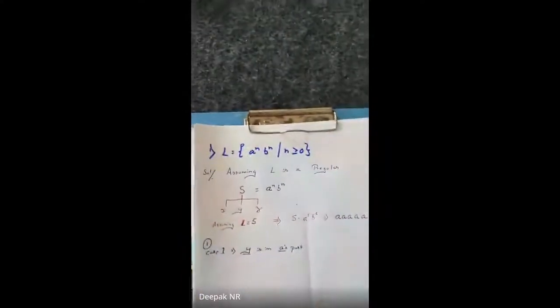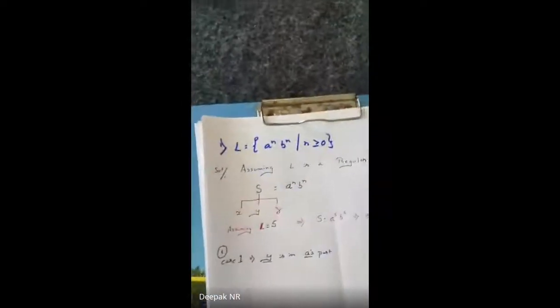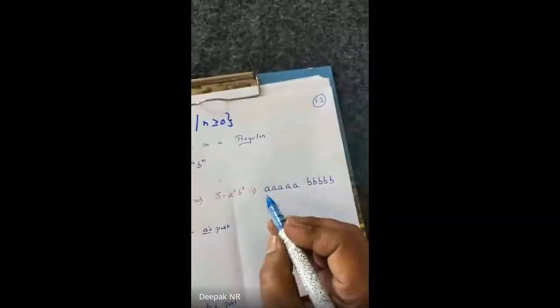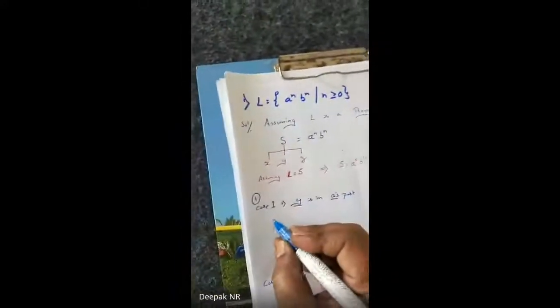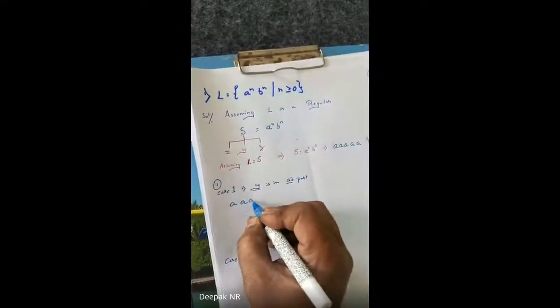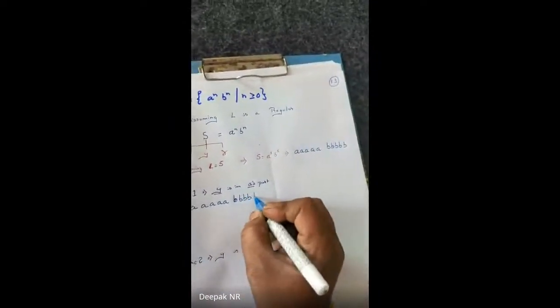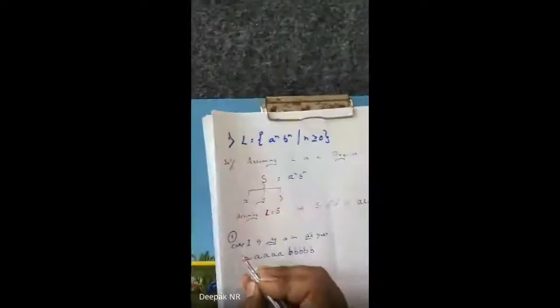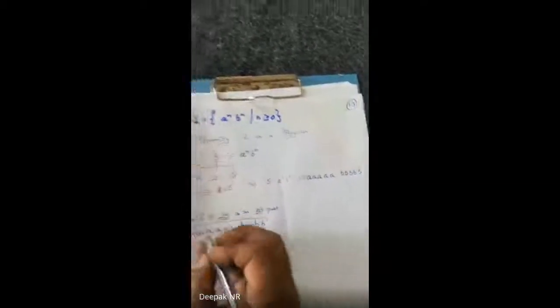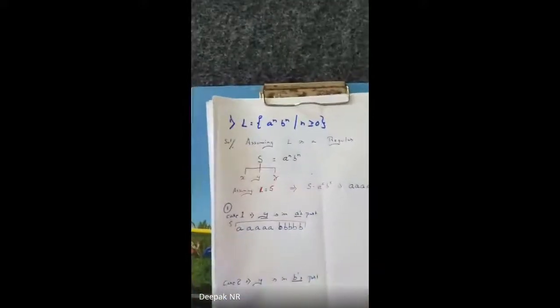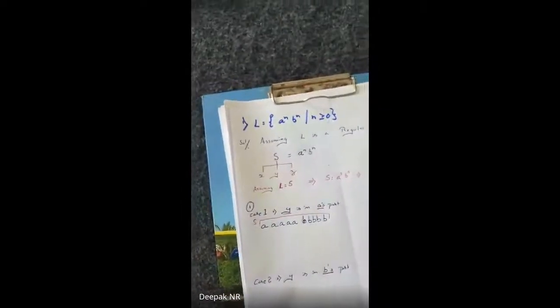For this kind of format, I will take 3 cases. What are the 3 cases? As I said, the entire thing is 1, 2, 3, 4, 5 A's and 1, 2, 3, 4, 5 B's. The 5 A's and 5 B's together are called S. Now I will divide S into XYZ format.